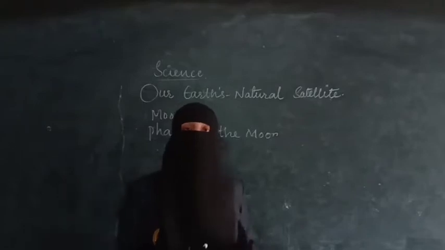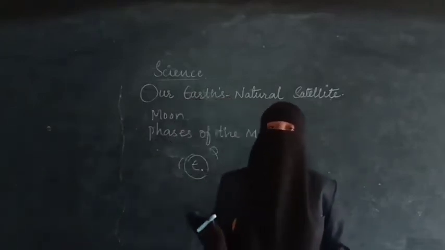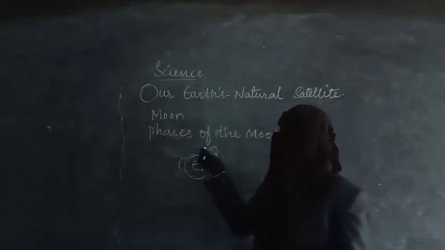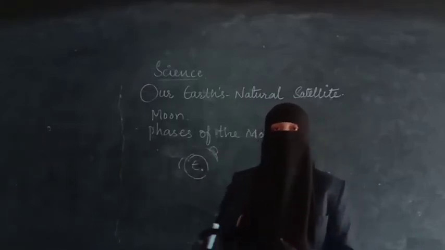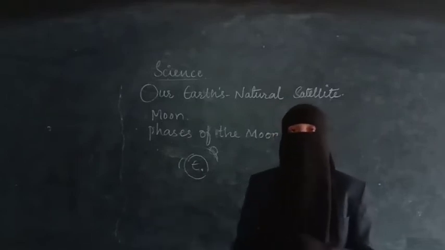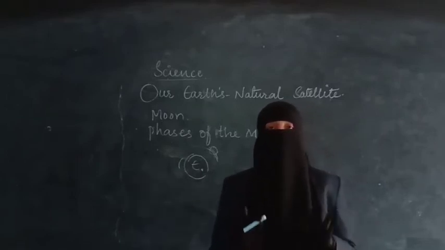We know that different shapes of the moon are visible. That is because the light is falling on that place and we are able to see that side of the moon. In the same way, here we are going to learn about two eclipses.